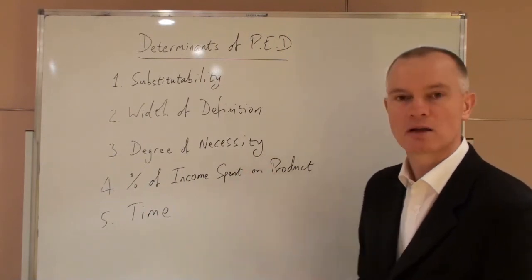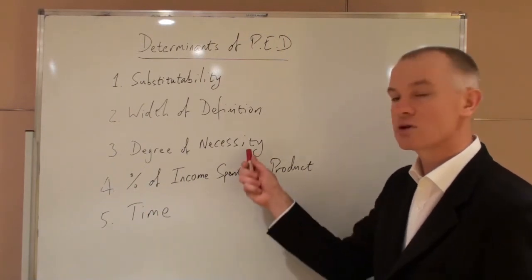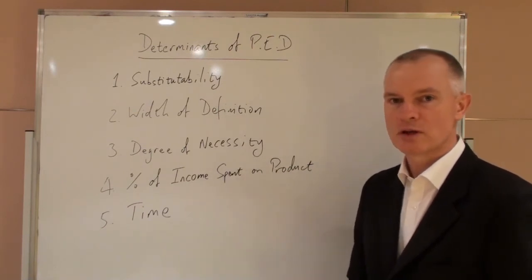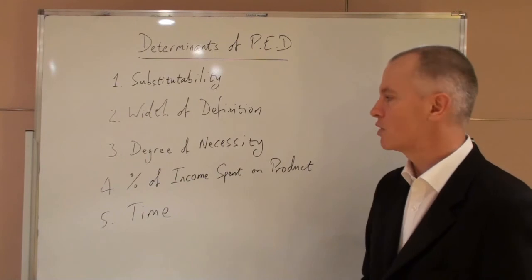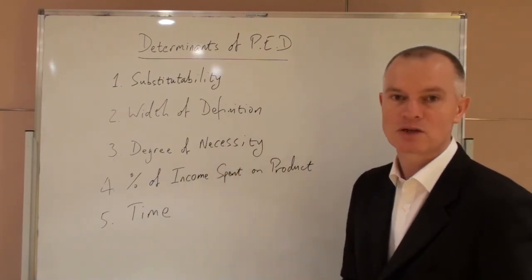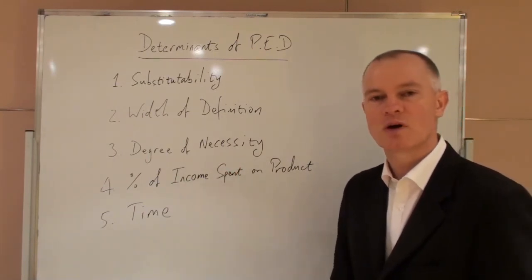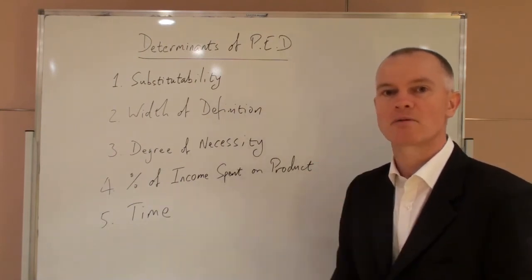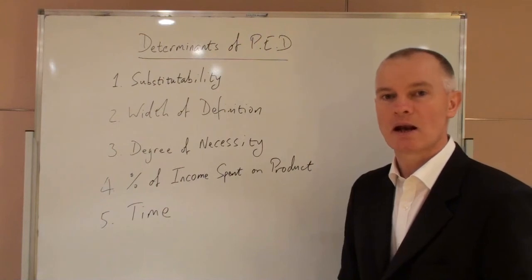This is of course unlikely to be true for tuna, but is a principal reason why the demand for petrol is so price inelastic, because it is seen as an extremely necessary product. As the price of petrol rises, the demand for petrol falls, but it falls by a very small amount. It is very price inelastic.